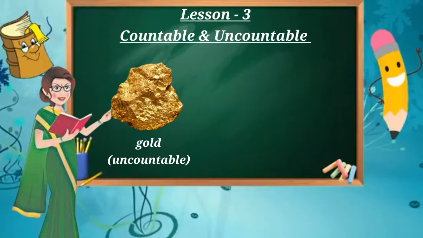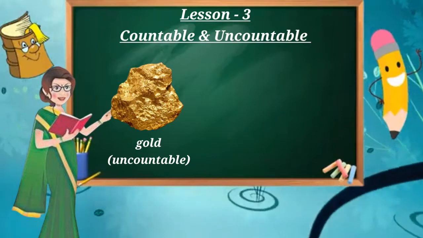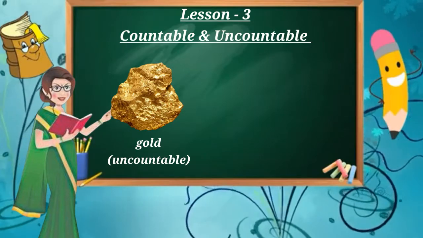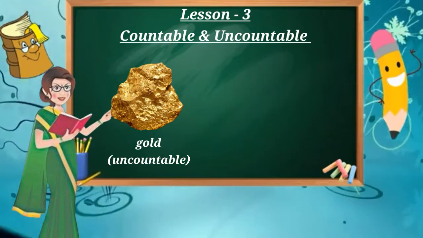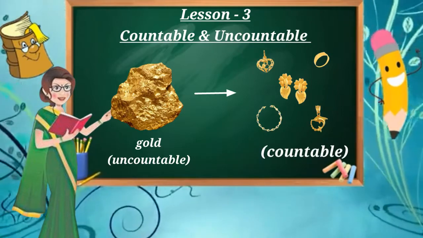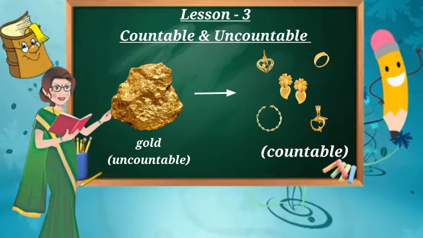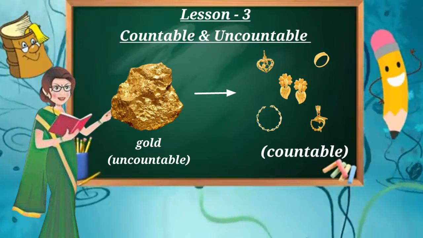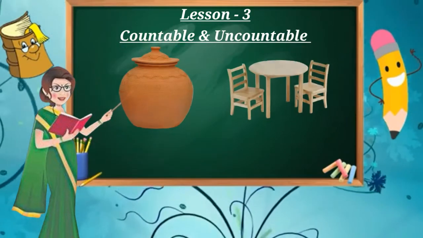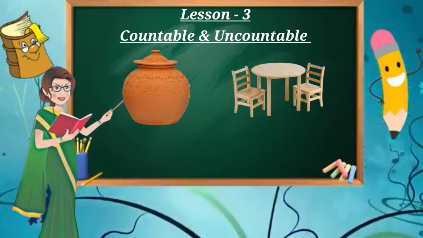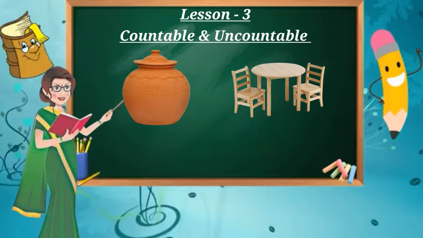The next one about gold. Here remember, children, every metal is uncountable itself, like silver, copper, wood, etc. Yes, you can count the earrings, rings, necklaces or bangles which are made up of gold or silver, but we can't count gold. We can take here another example, like what do you see here? Yes, this is the picture of a pot and a table or chair.